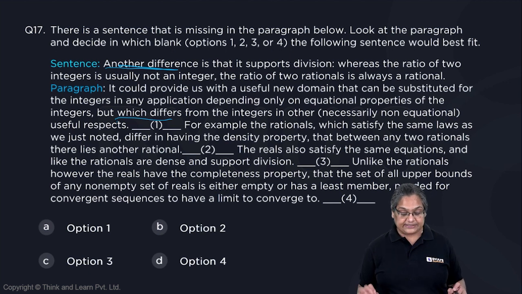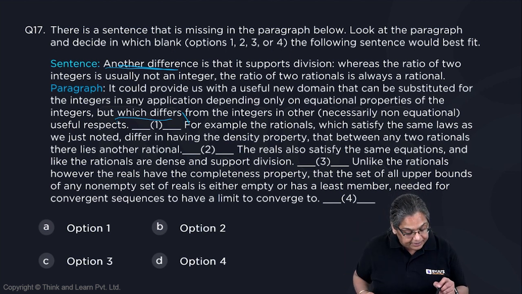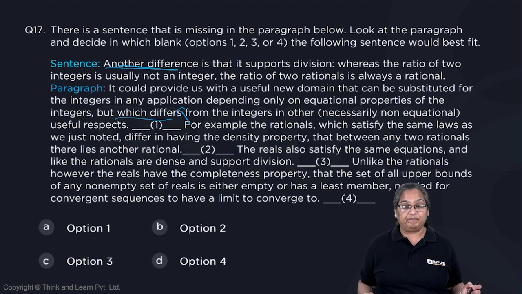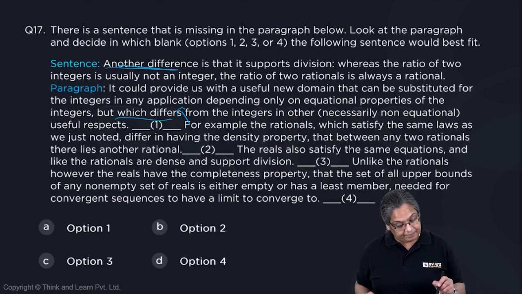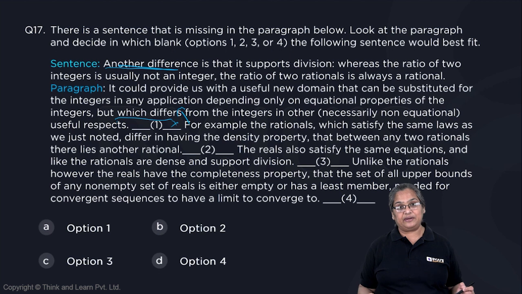For example, the rationals which satisfy the same laws as we just noted differ in having the density property that between any two rationals there lies another rational. Now, is this an example of this statement? Yes, it is. Then this gap will not be required.